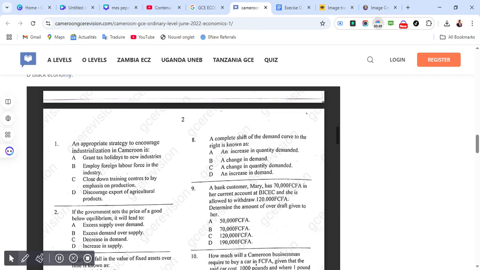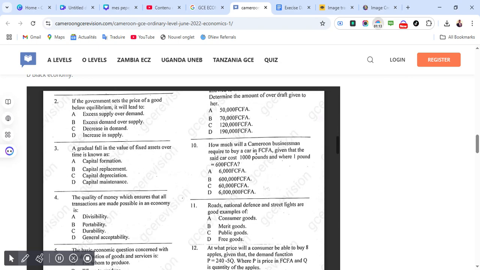So the first question, it says an appropriate strategy to encourage industrialization in Cameroon is. The correct answer is A, grant tax holidays to new industries. So if the government sets the price of a good below equilibrium, it will lead to. Correct answer is B, excess demand over supply. Question 3. A gradual fall in the value of fixed assets over time is known as. The correct answer is C, capital depreciation.